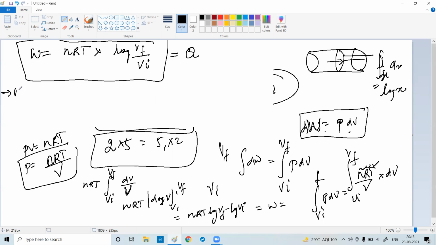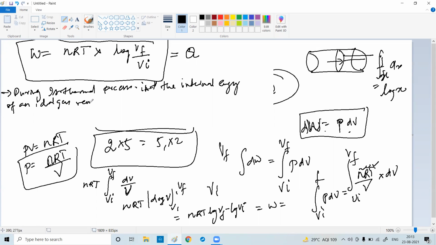Write down: during an isothermal process, the internal energy of an ideal gas remains constant.